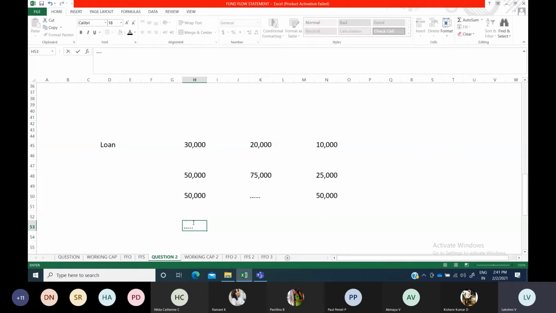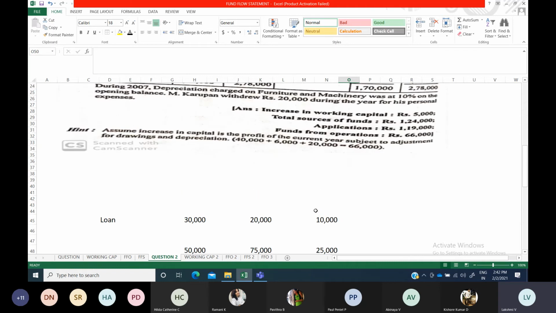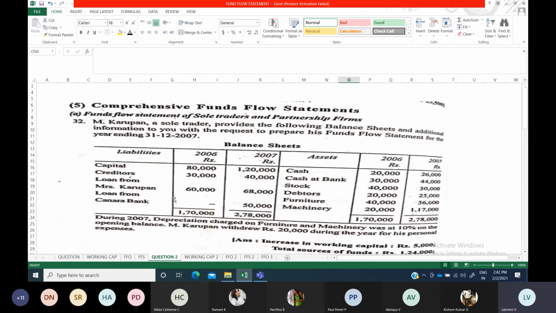Same way, here no amount is given, but here 50,000 is there, then what is it meaning? Loan they have borrowed. Initially no loan was there, but now they have borrowed a loan of 50,000. So when you borrow, what happens? The same 50,000 is coming into the business. Whenever it is coming, that is known as sources of funds. Loan borrowed is sources of funds, loan repaid is application of funds. They won't mention here paid or borrowed, nothing will be given. You have to identify by going through the amount.